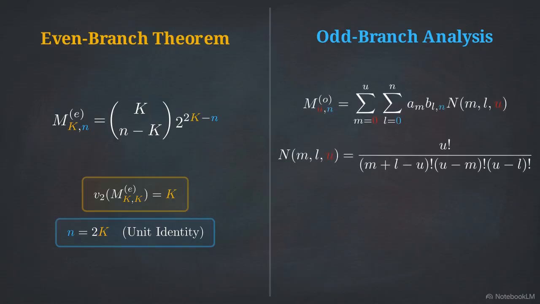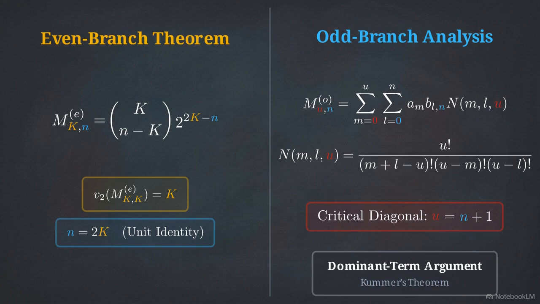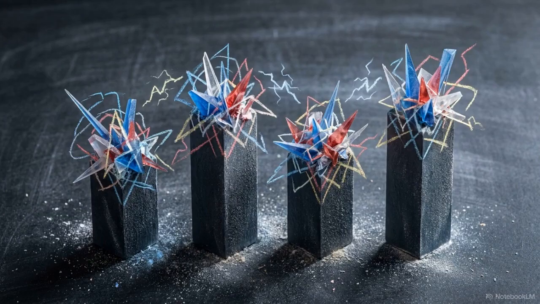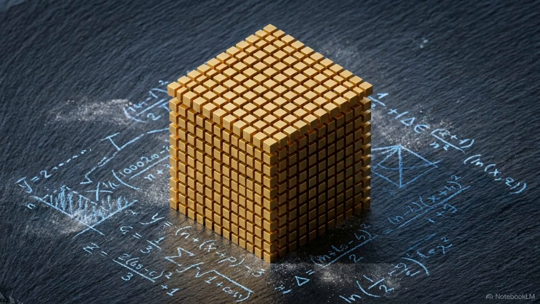For the odd branch, we analyze the parity pattern along the critical diagonal, where u equals n plus 1. This requires a dominant term argument supported by Kummer's theorem. When n is even, a unique dominant term forces the valuation to 0. When n is odd, multiple summands reach comparable valuations, causing cancellations that result in higher valuation results. These entry-wise valuation bounds provide a rigorous foundation for the system's global behavior, making further empirical testing unnecessary.